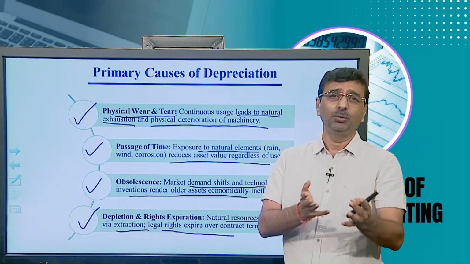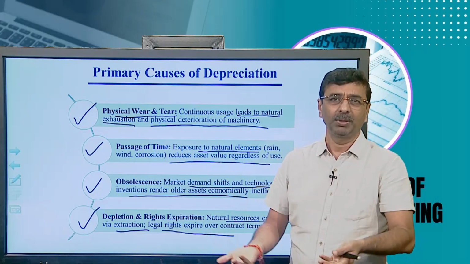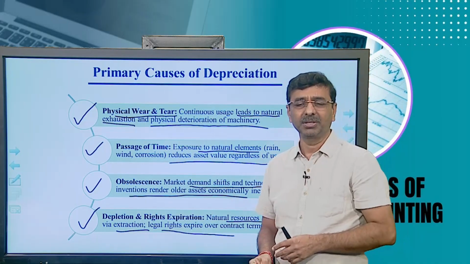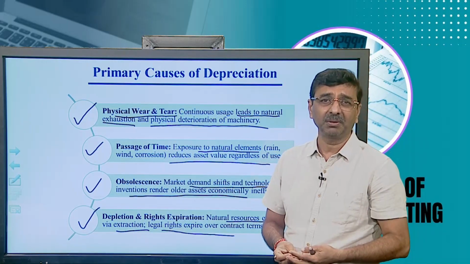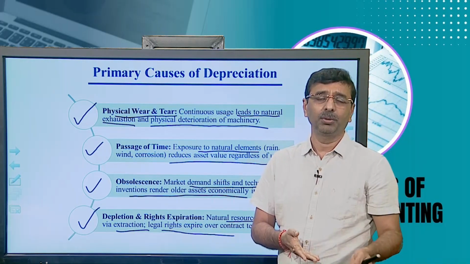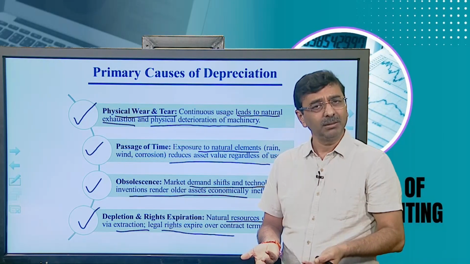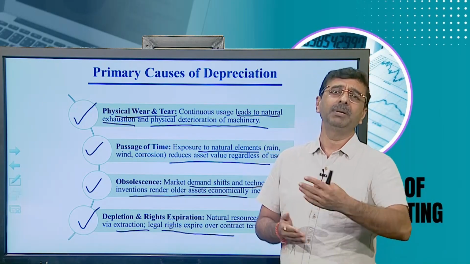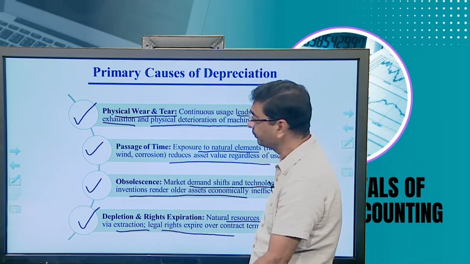Or maybe you have a contract period, and when that contract period is over, it is considered part of depreciation. You might hire the assets for a specific period, and after the contract is over, the usable value of the asset will automatically be zero, or near to zero. That is considered a part of depreciation.